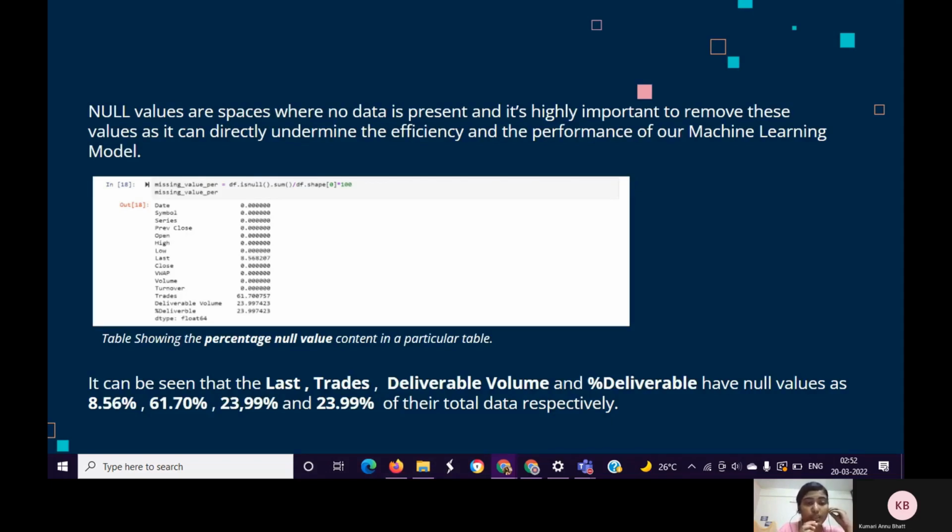This table shows the percentage null value content in a particular column. It can be seen that the last trade's, deliverable volume and percentage deliverable have null values as 8.56%, 61.70%, 23.99%, and 23.99% of their total data respectively.